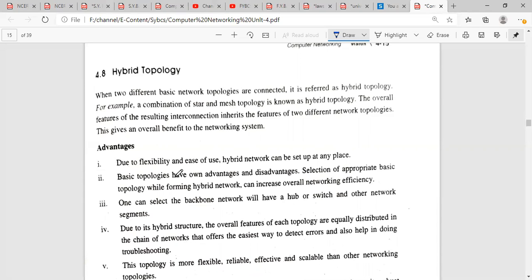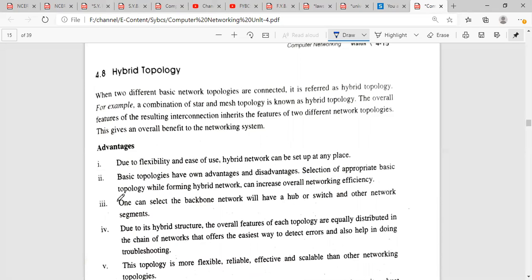After that, the advantages of hybrid topology are flexibility and ease of use. It is very easy to use and the flexibility is also high. A hybrid network can be set up at any place, so there is no location restriction on this kind of topology. Basic topologies have their own advantages and disadvantages. We have already seen the advantages and disadvantages of each and every topology.